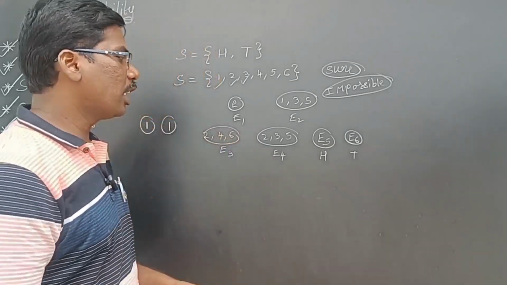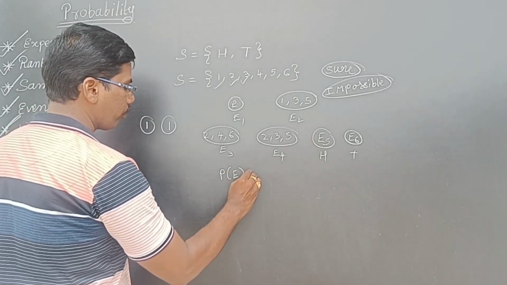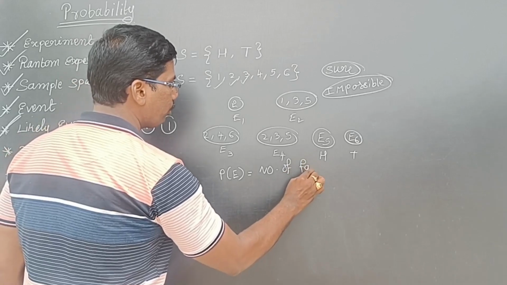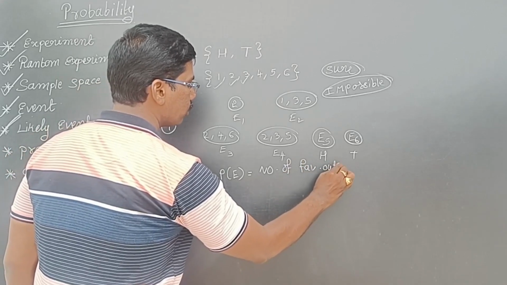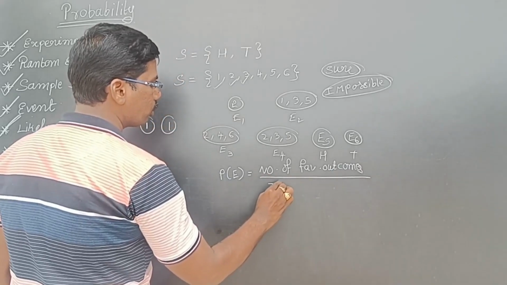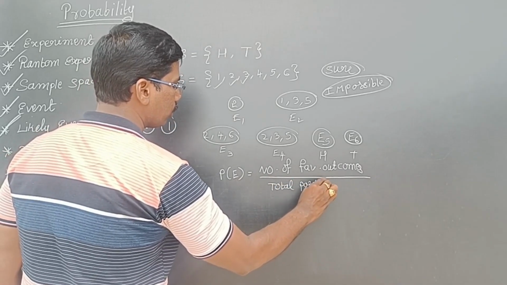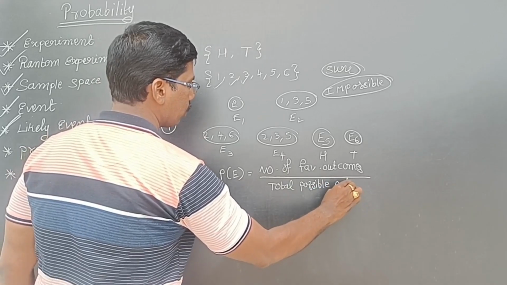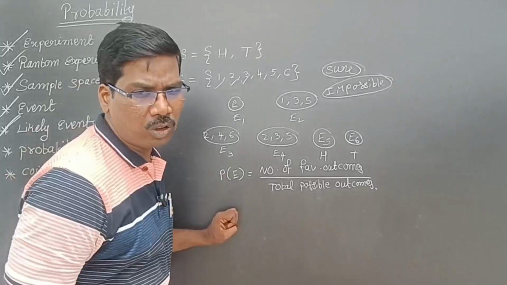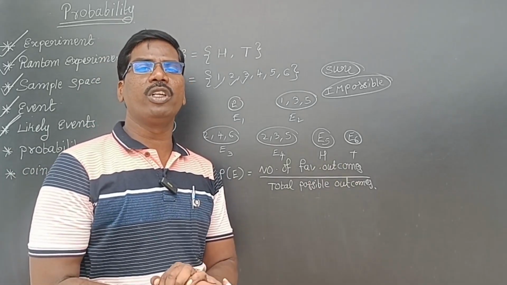So probability is nothing but the number of favorable outcomes by total possible outcomes.